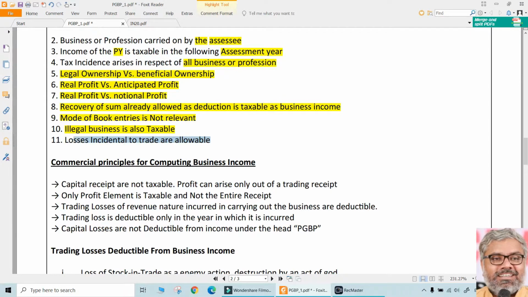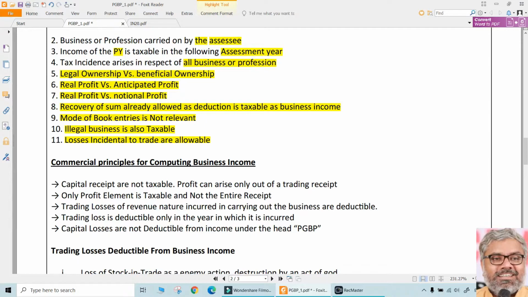And not only expenses, certain losses which are incidental to the trade are also allowable as deduction. Expenses are mentioned in sections 30 to 37, which say what is allowed as deduction. Losses will always become a litigation matter. So what the law says is, losses incidental to the trade are allowable. Naturally, again a question comes: what is incidental to trade? It is a debatable issue, a grey area. Courts will decide that in most cases.